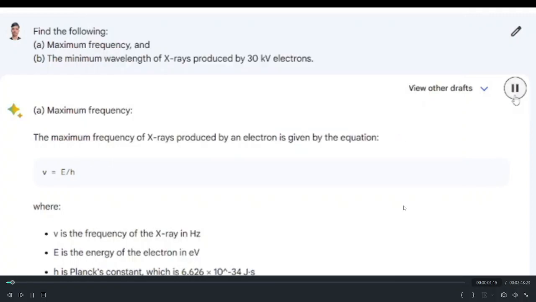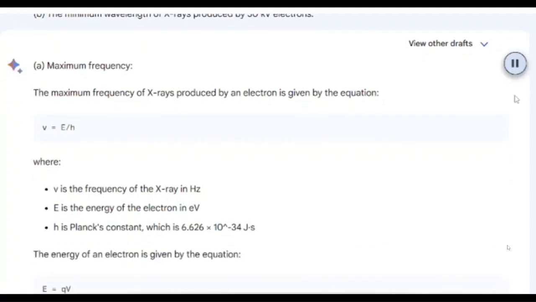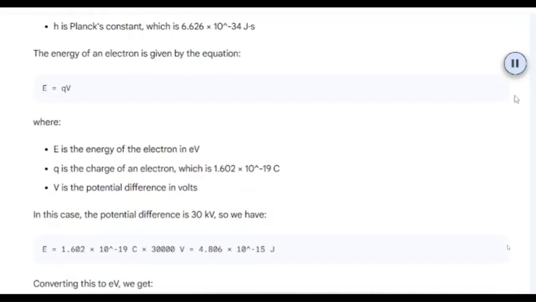A. Maximum frequency. The maximum frequency of X-rays produced by an electron is given by the equation nu equals E over h, where nu is the frequency of the X-ray in Hz, E is the energy of the electron in eV, and h is Planck's constant, which is 6.626 times 10 to the minus 34 Js. The energy of an electron is given by the equation E equals QV, where E is the energy of the electron in eV, Q is the charge of an electron, which is 1.602 times 10 to the minus 19 C, and V is the potential difference in volts.